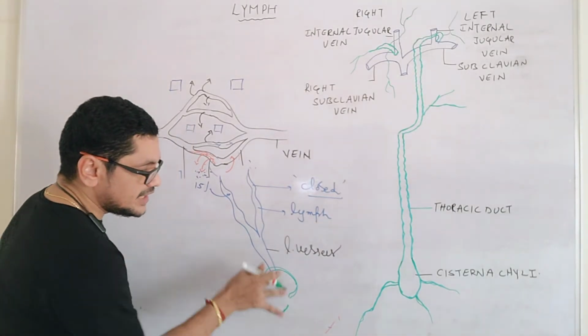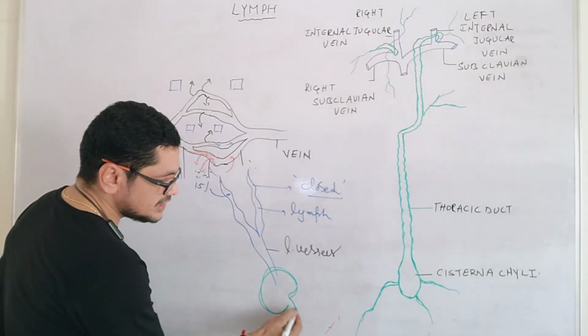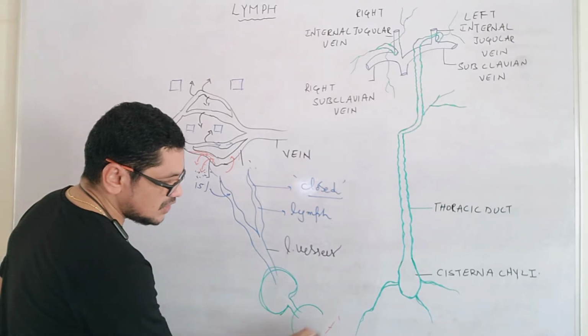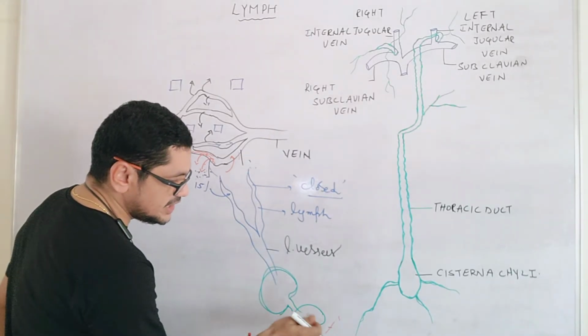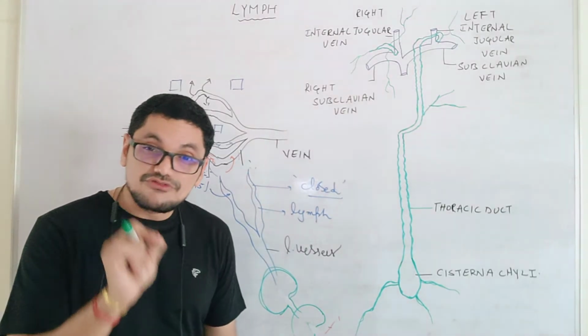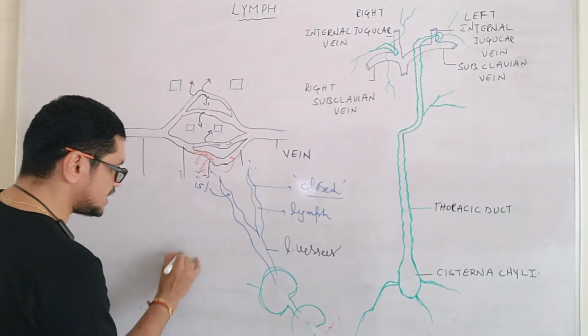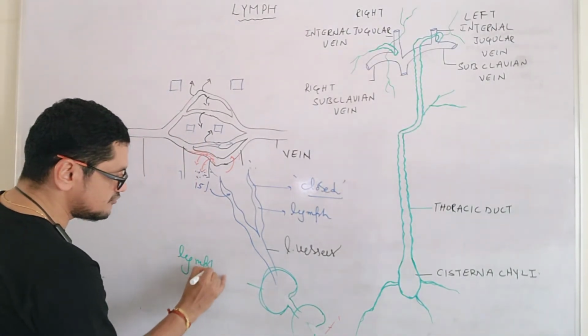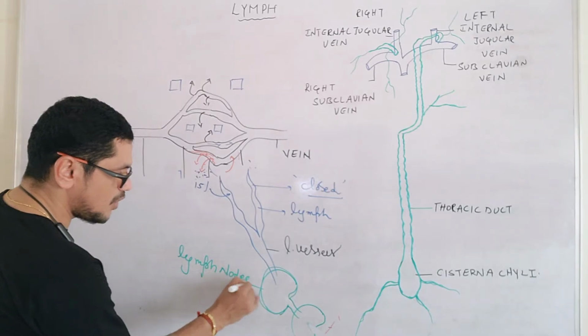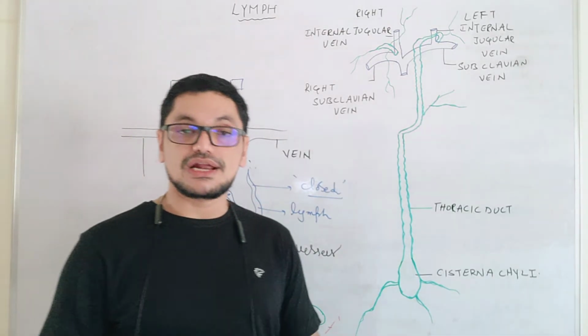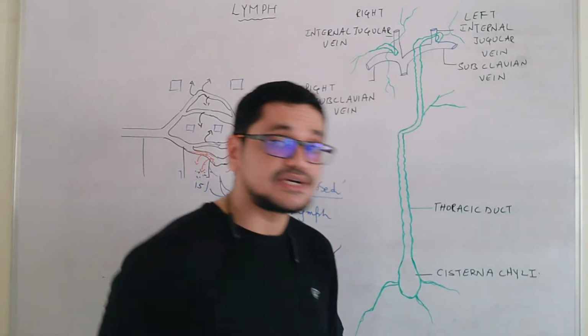And now these are called lymph nodes. Very important structures in the body. These lymph nodes are present throughout the body, but they are more concentrated at some places.